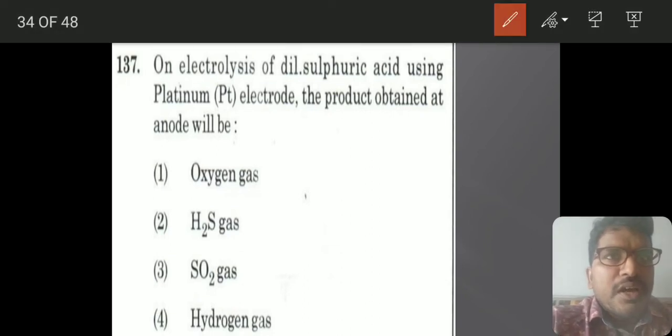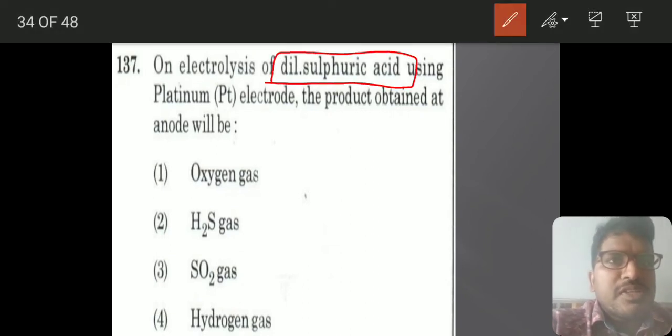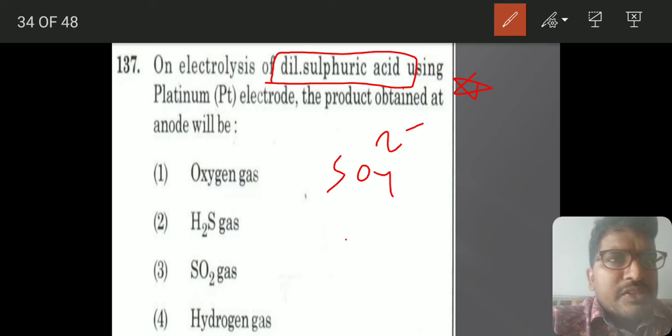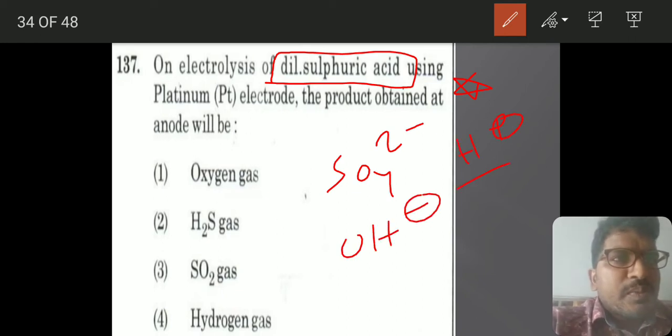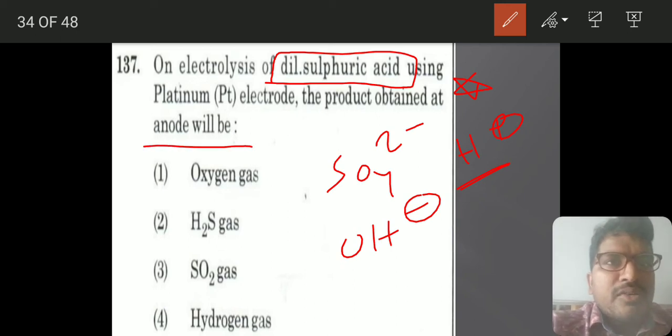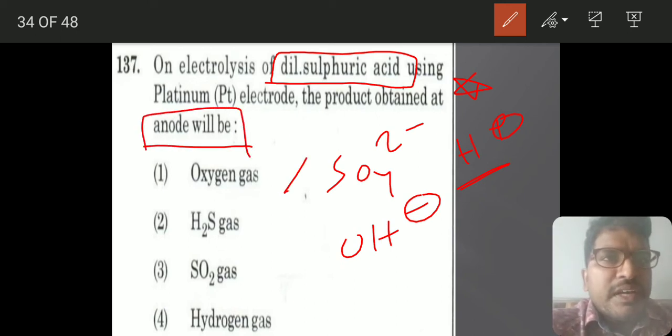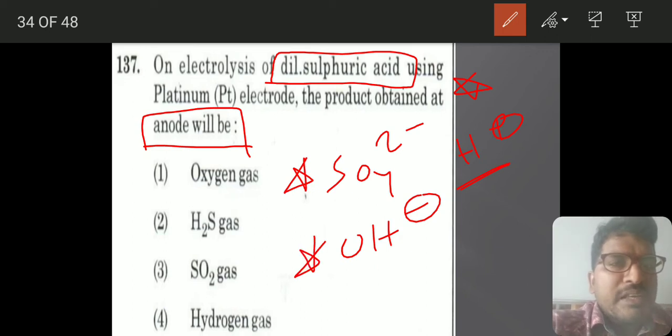Next you see, on electrolysis of dilute sulfuric acid. In this case, dilute sulfuric acid will have SO4 2 minus ions, OH minus ions, and H plus ions. Anyhow, at the cathode hydrogen will go. So at the platinum electrode, cathode, it will be hydrogen gas, but at the anode sulfate ion can pass or OH minus can pass.